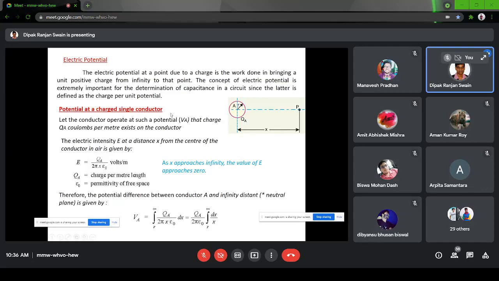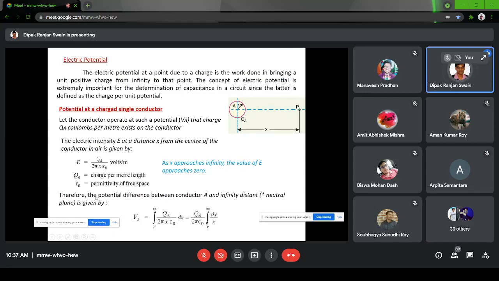Now, this is the basic thing you have already known. What is the electric potential? The potential at a point is the work done in bringing a unit positive charge from infinity to that point. That concept is there from school days. Now let us consider the potential at a charged conductor when you are considering a single conductor. Let us say it is having a potential of VA, the electric intensity at a distance x from the center of the conductor through a medium of air will be given by E equal to QA by 2 pi epsilon 0 x. x is the distance at which we are calculating the potential difference.